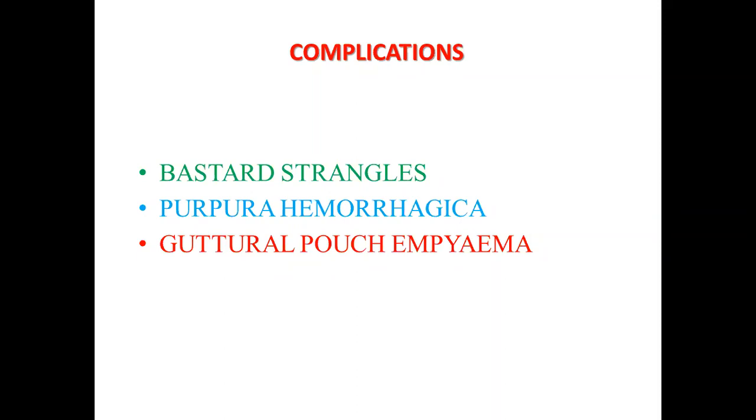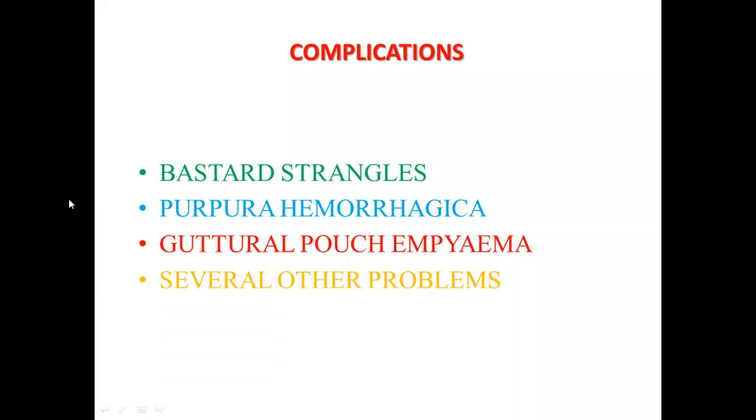Guttural pouch presence is normal. In this condition, due to rupture of some adjoining lymph nodes, pus gains entry into this pouch and it is filled with pus. I mean to say a pus-filled guttural pouch is called guttural pouch empyema.